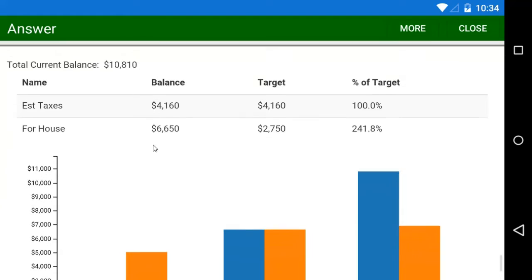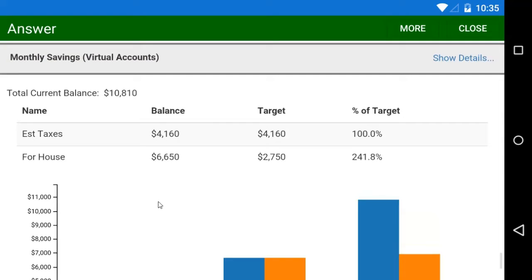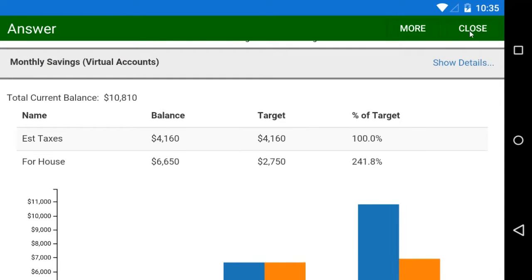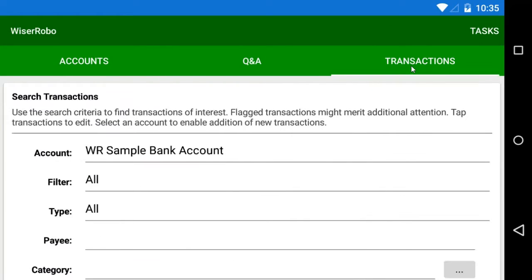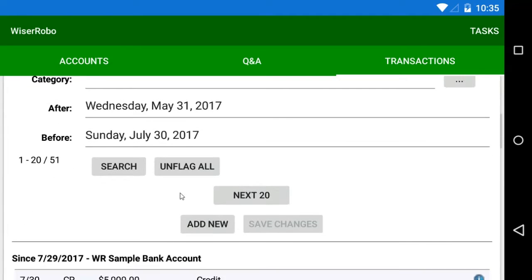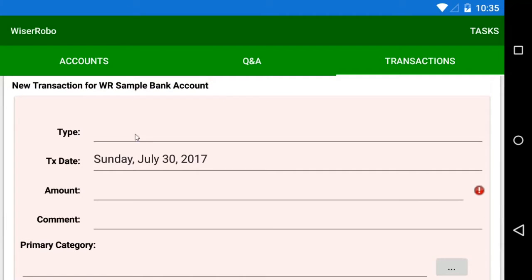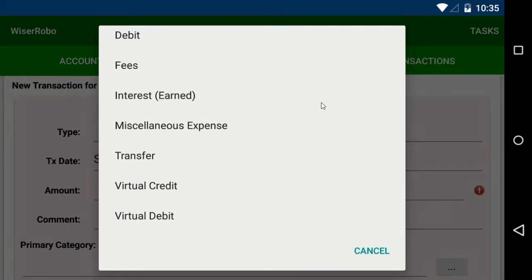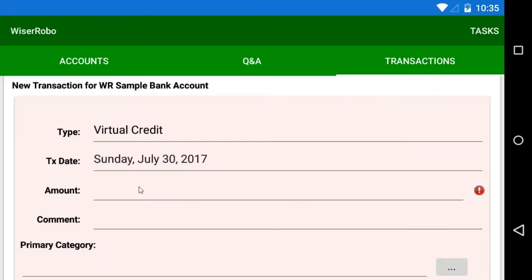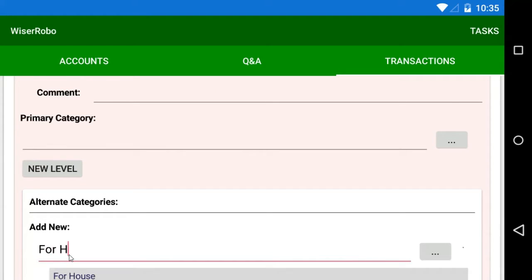And something else that WiserRobo can do that's rather unique is we have a way to split our deposit into multiple virtual accounts if we wanted to. We could do that by, instead of tagging the entire deposit with the virtual account name, leaving it as a plain income transaction and then adding separate transactions as virtual account credits or debits. So for example, if I go back to the Transactions tab and create a new transaction, notice that among the options we have are virtual account credits and debits. So I could add one here that increases my bucket for the house savings by, say, $2,000. And I won't save that, but this is where we can go to do that type of thing.